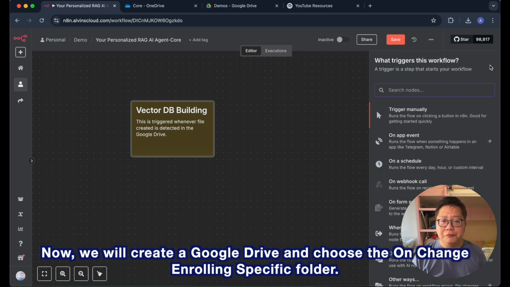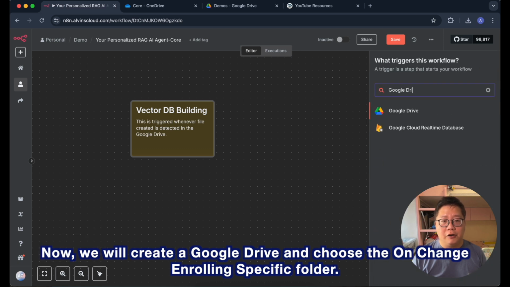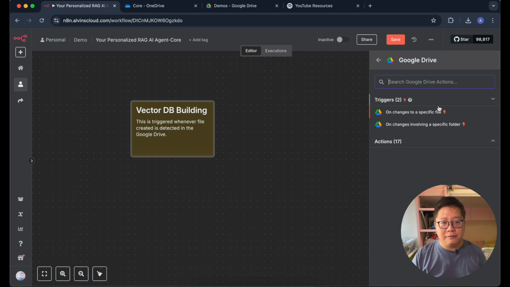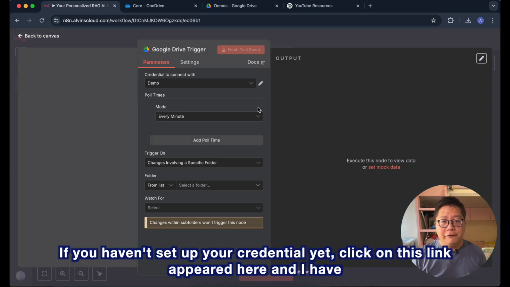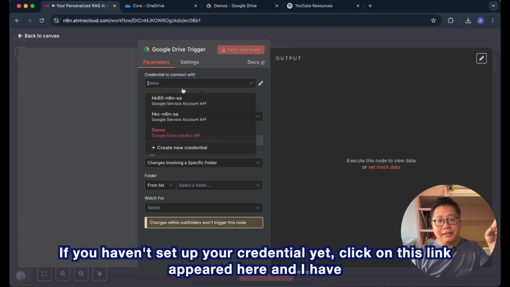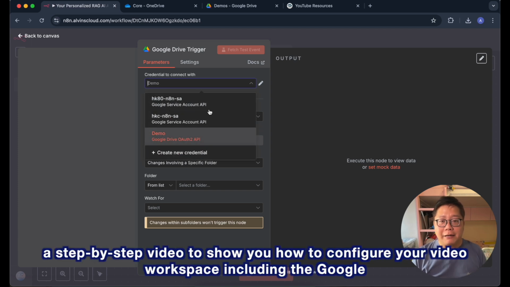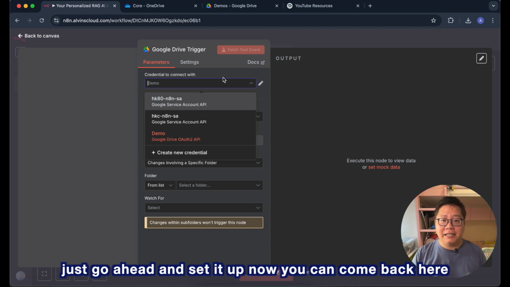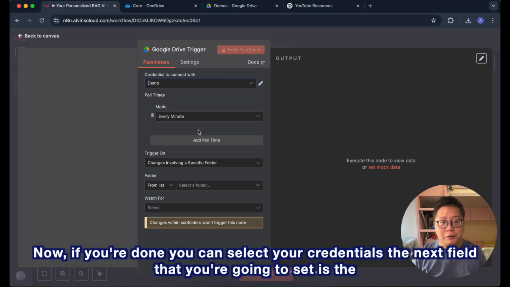Now we'll create a Google Drive node and choose the on change involving specific folder. If you haven't set up your credential yet, click on this link that appeared here, and I have a step-by-step video to show you how to configure your workspace, including the Google Drive. Just go ahead and set it up now. You can come back here. Now, if you're done, you can select your credentials.